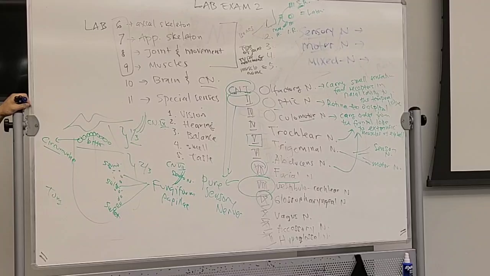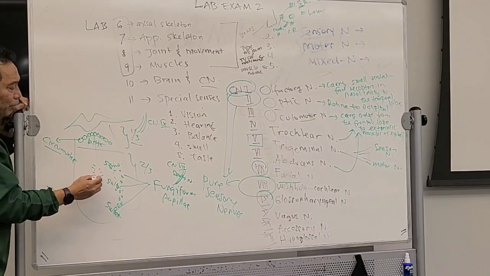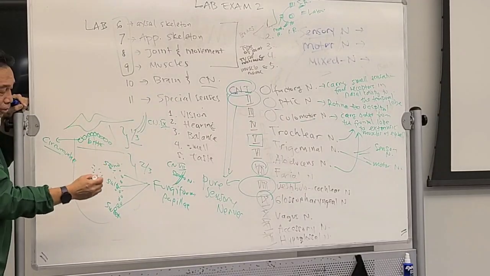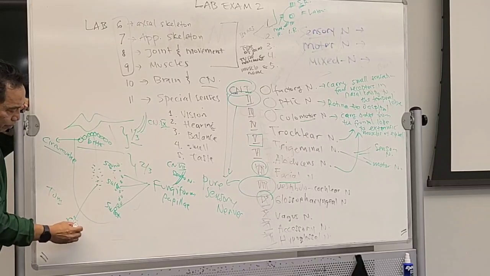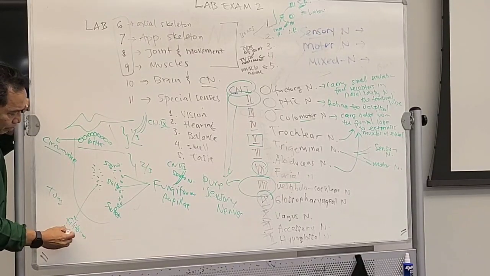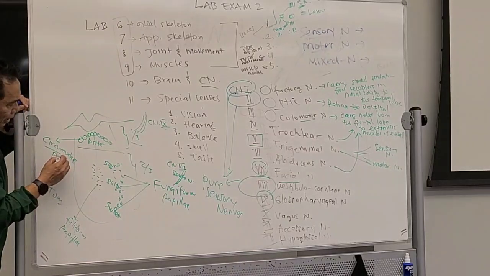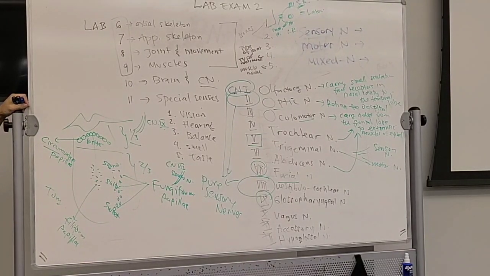You follow this? There is another papillae located here, but it's not for tasting. This is for movement of the food. That papillae is called the filiform papillae. You with me? So make sure you have this one also, because this is going to be in the lab exam.